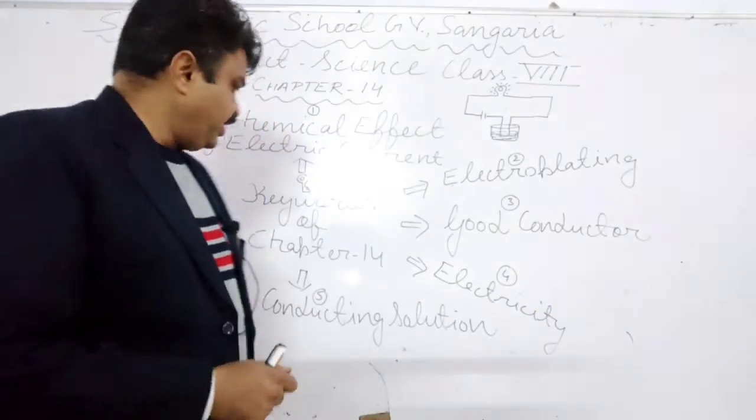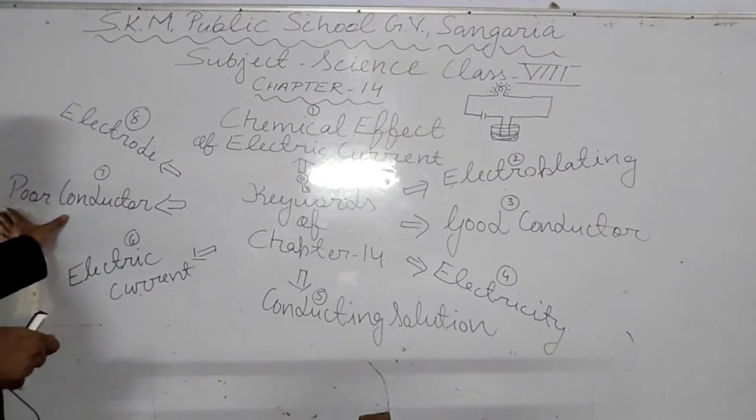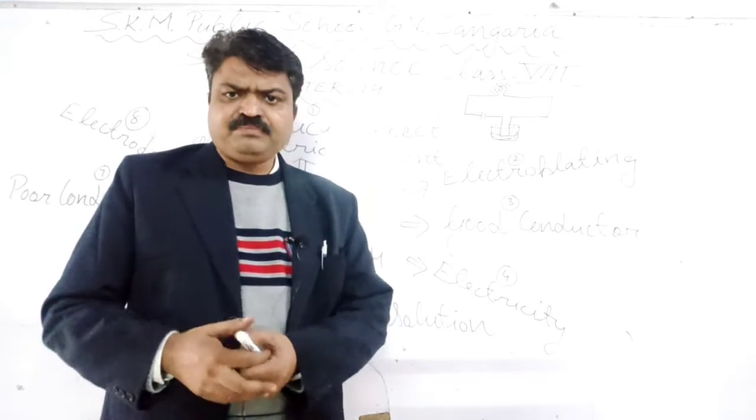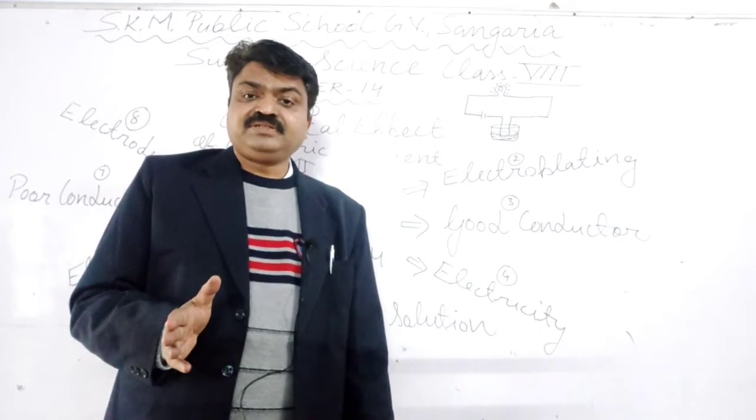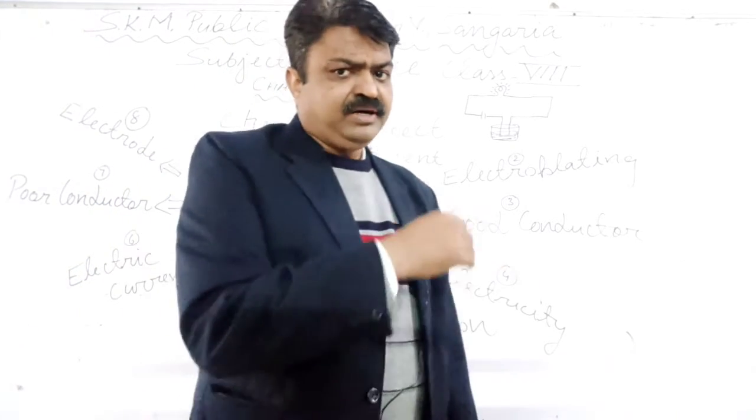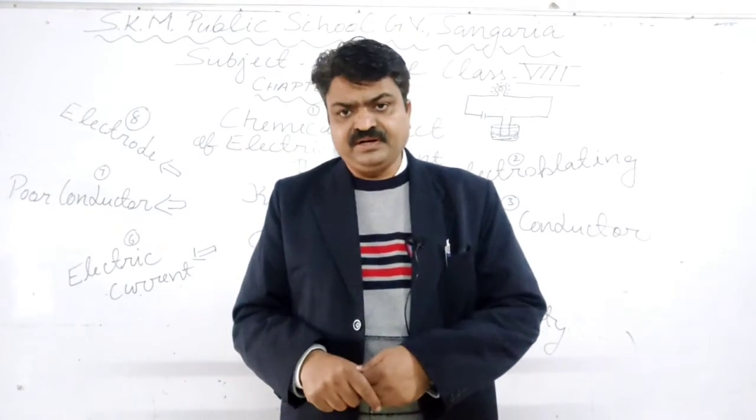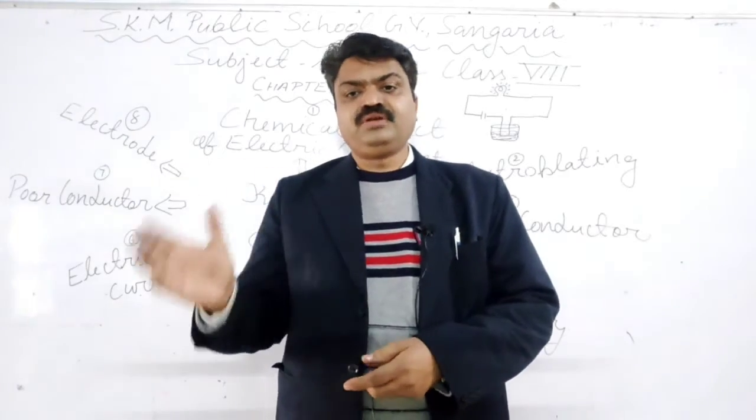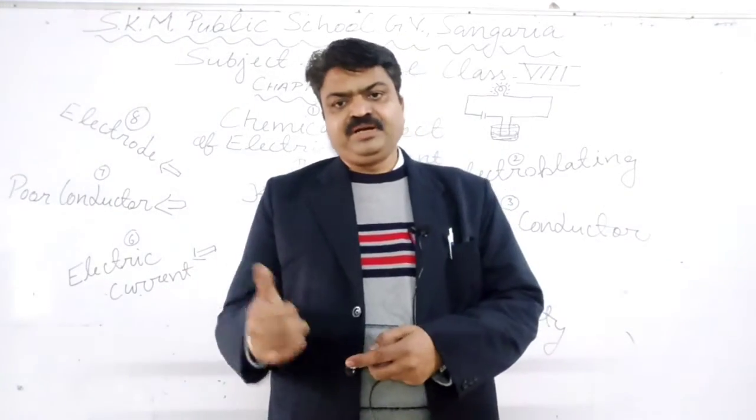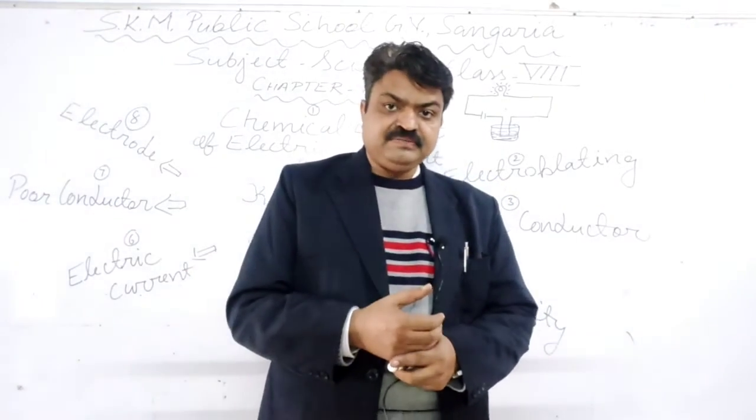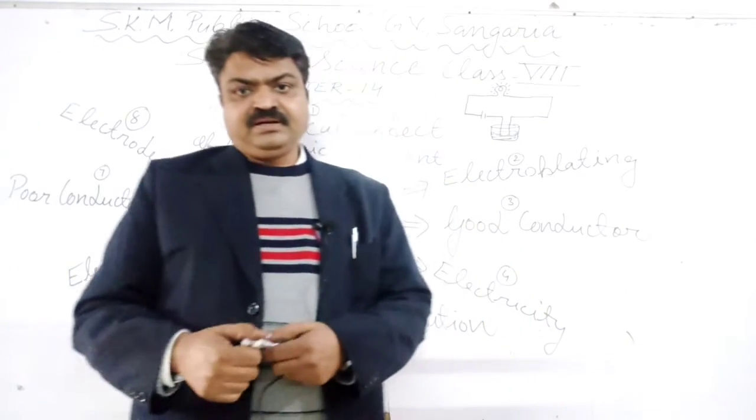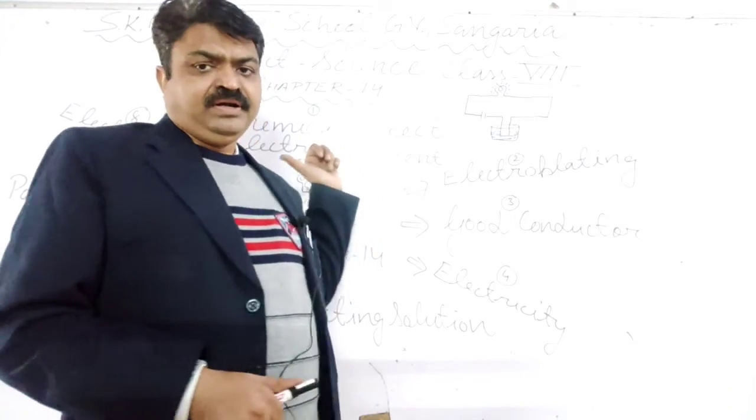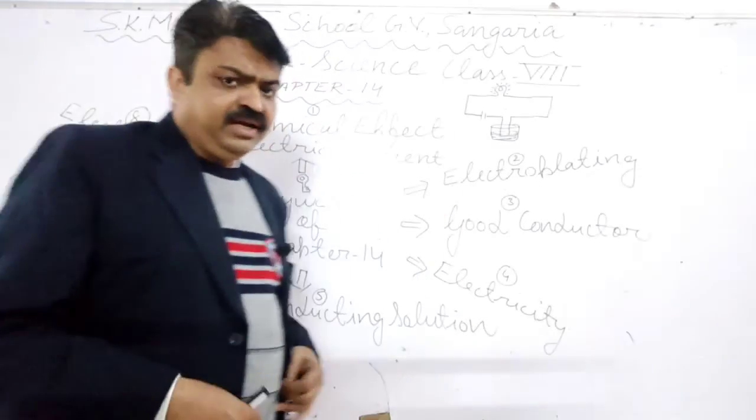Now we come to the next. It is poor conductor, student. Now what are poor conductors? The substances that do not pass the electric current are known as poor conductors or insulators, like plastic material, wooden material, rubber material. They come in the category of poor conductors, student.